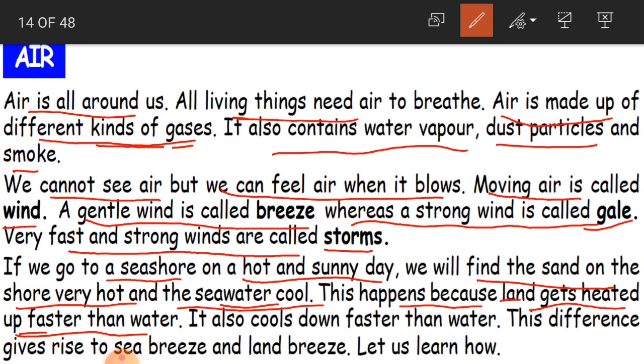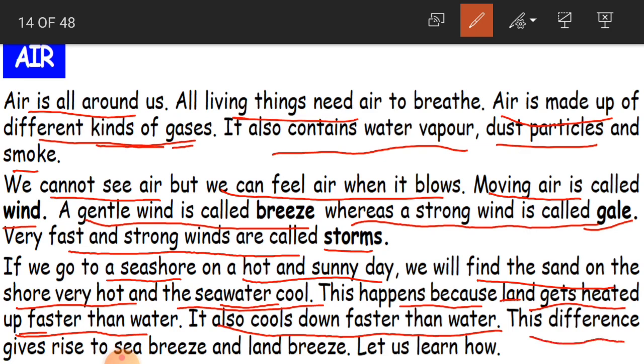Clear? And it also cools down faster than water. See children, land gets heated up faster and also cools down faster. But the water gets heated up slowly, and even cooling down is a slow process. Clear? It's just the opposite, land and water.